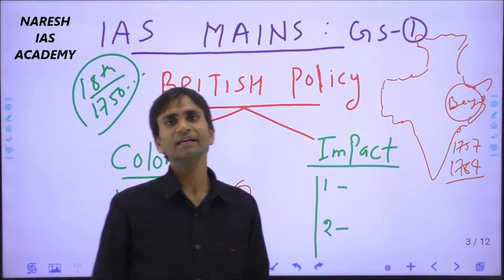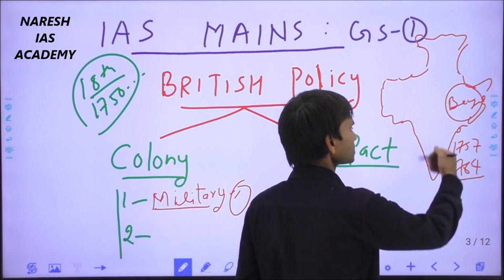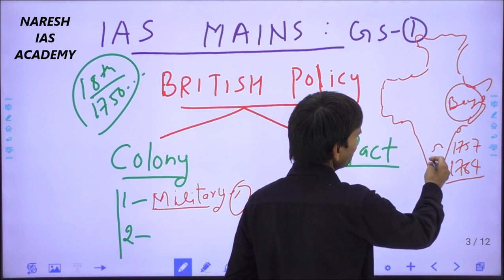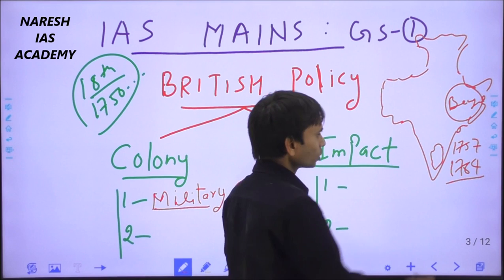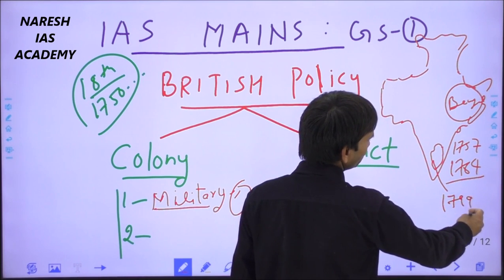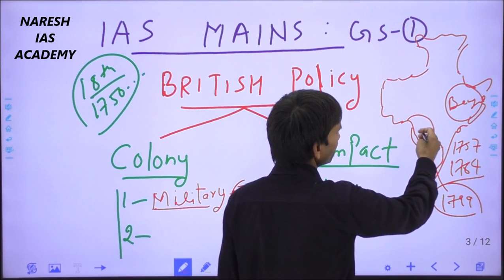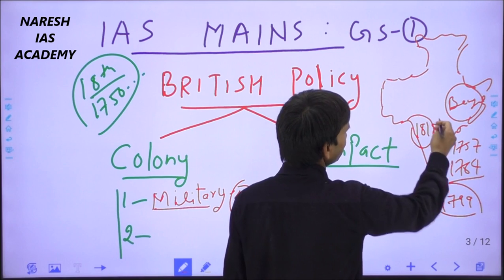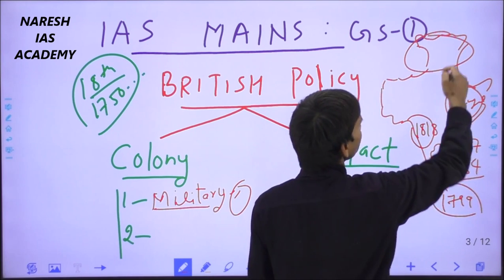After getting entry into Bengal, they targeted South India and defeated the Mysore state, where Hyder Ali and his son Tipu Sultan were both defeated. Finally, the Mysore Empire was conquered in 1799, and then they targeted the Maratha Empire, which they ended in 1818, and then finally targeted the Punjab province.